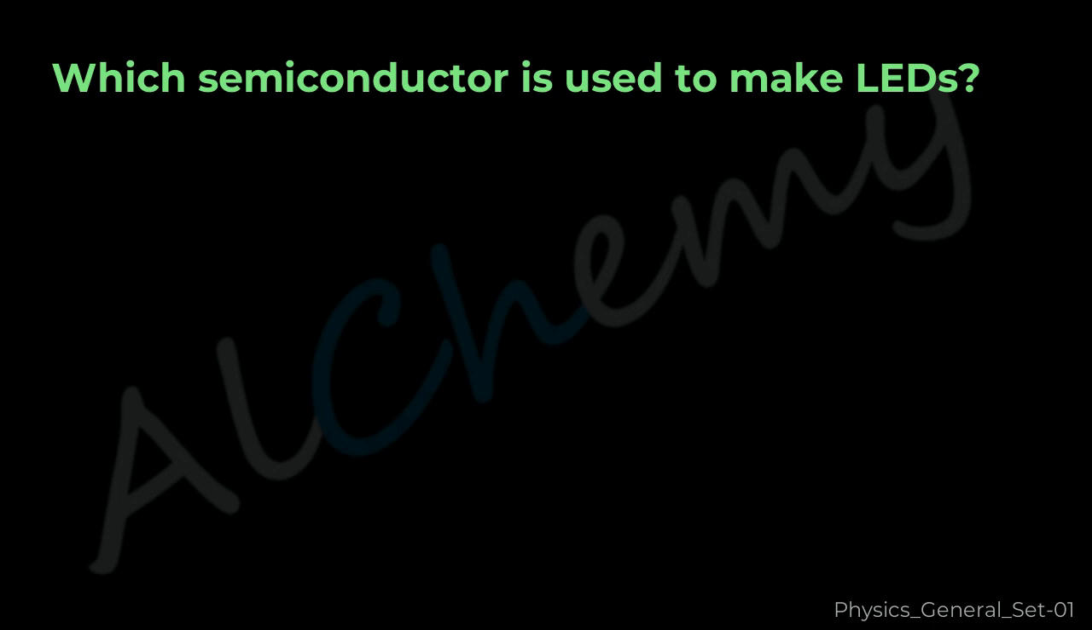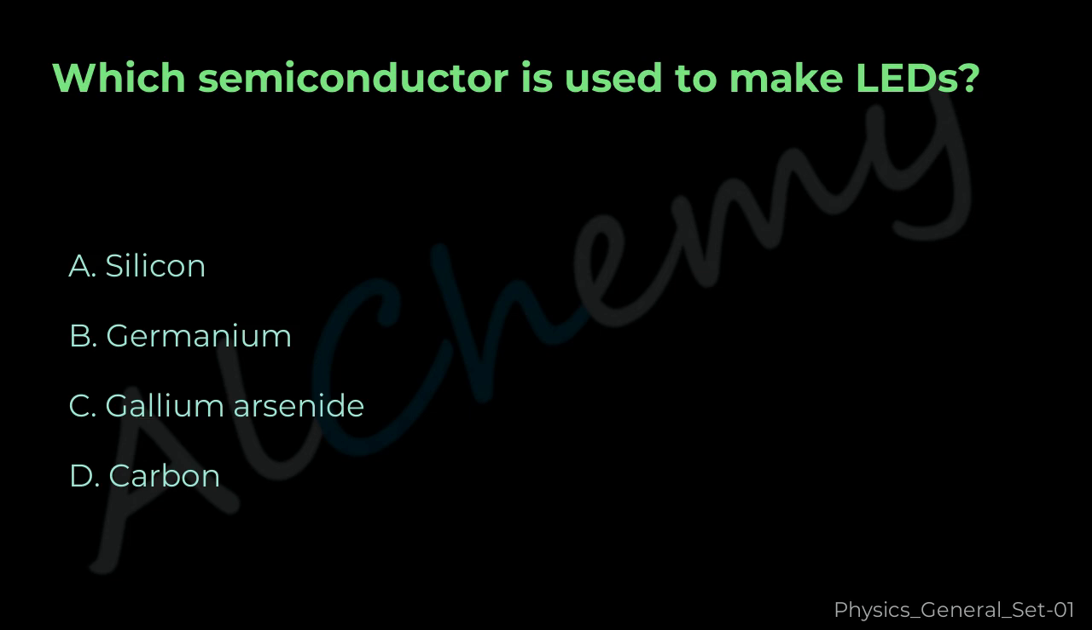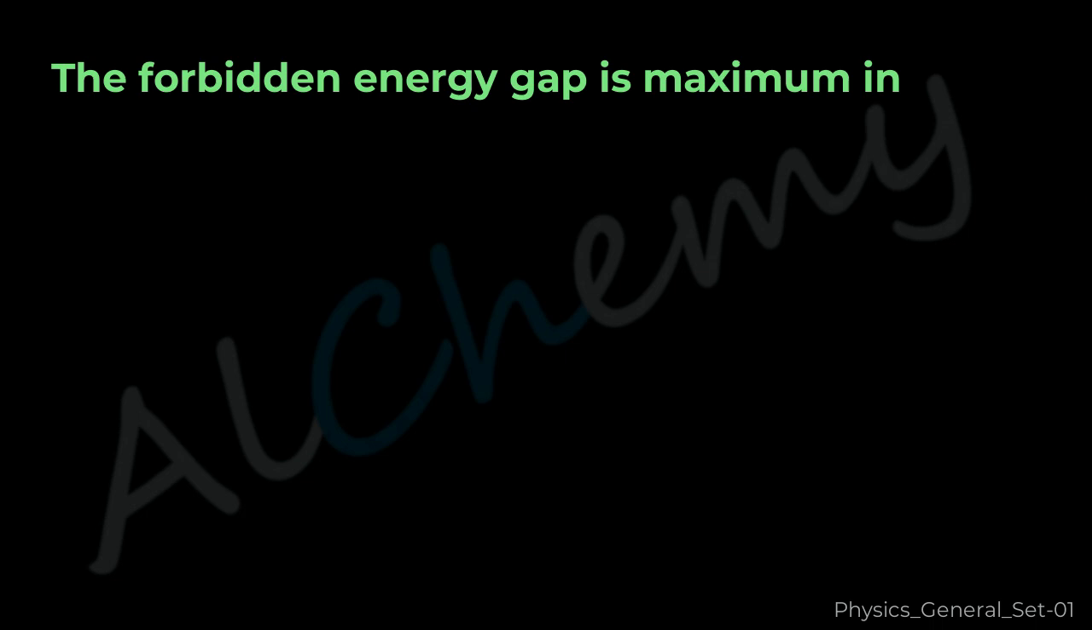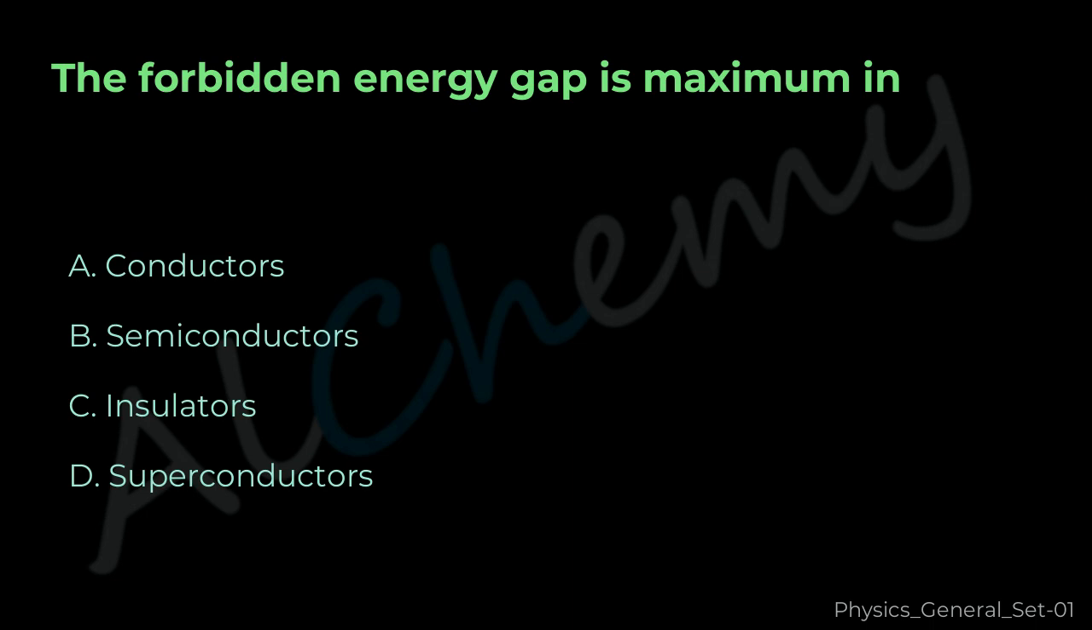Question 32. Which semiconductor is used to make LEDs? A. Silicon, B. Germanium, C. Gallium arsenide, D. Carbon. The correct answer is C. Gallium arsenide.